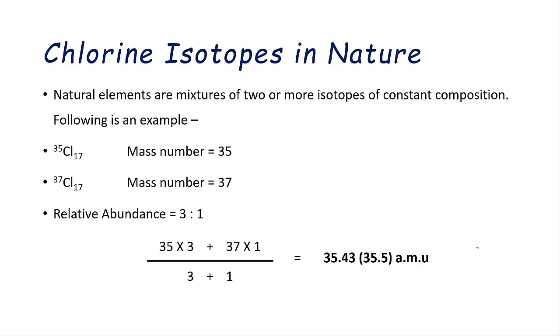Natural elements are mixtures of 2 or more isotopes of constant composition. That is, the number of atoms of each type of isotope in nature is fixed. For example, chlorine 35 has mass 35 and chlorine 37 has mass 37, and the relative abundance is 3:1. That is, chlorine 35 is 3 parts and chlorine 37 is 1 part. And by taking the weighted average, we come down to 35.5 AMU, and hence in the periodic table we can find the atomic weight of chlorine is 35.5.